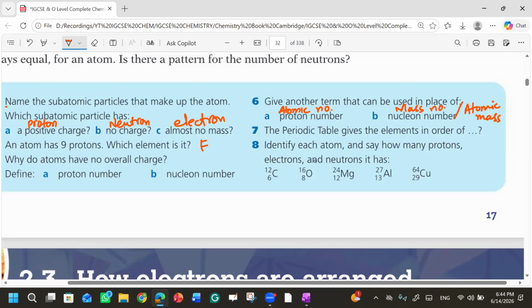The periodic table gives us the elements in order of? On the basis of the proton number, with the increase in proton number.